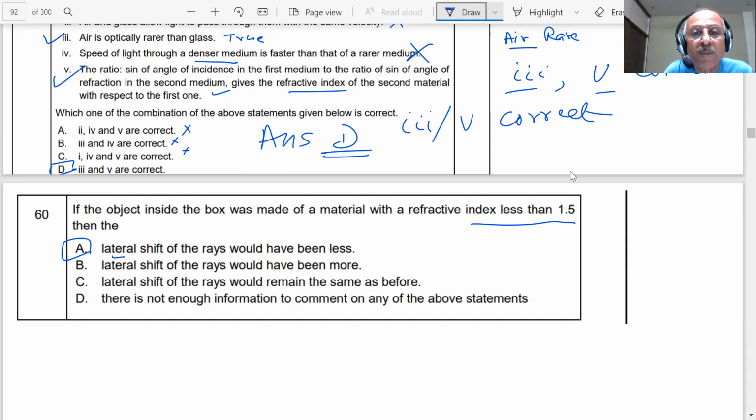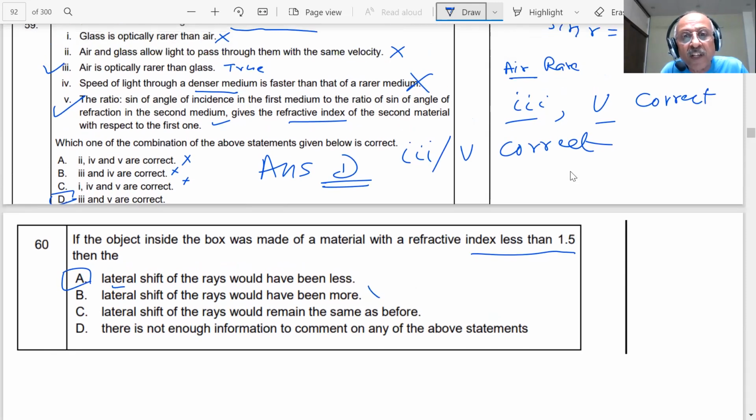Lateral shift of rays would have been seen more. No, that is wrong. Lateral shift of the rays would be same. Wrong. There is not enough information. That is also wrong. So the only correct answer is A. What will happen if the medium is less dense? The lateral shift of the rays would be less. Yes, that is the correct answer. Our answer is A, student.